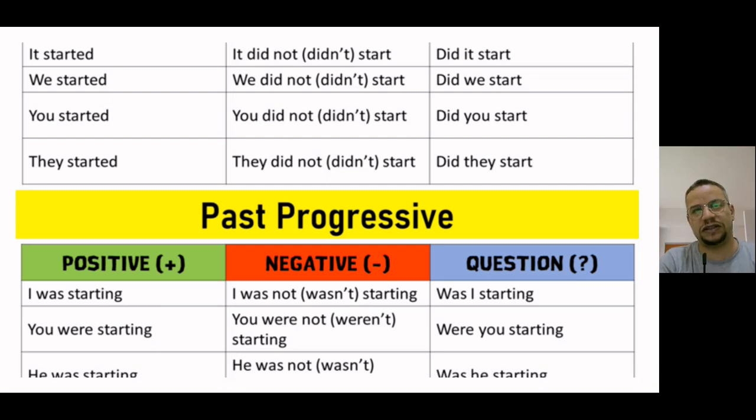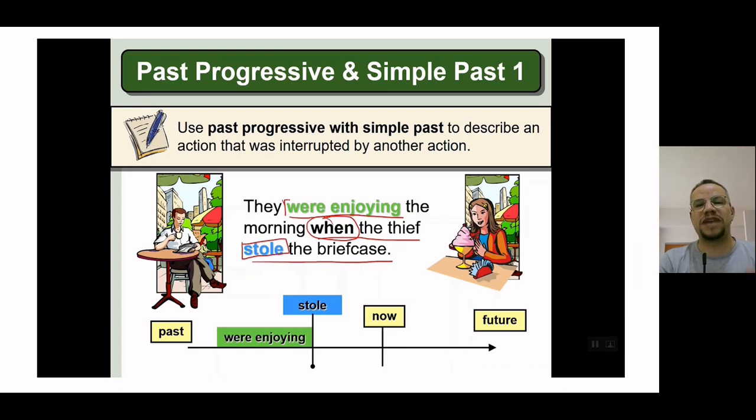Okay, it was starting. Yes, past continuous. Perfect. Good. You were starting. Past continuous too. Yes, perfect. They started. Simple past. Yes, perfect. That's right. You did not start. You didn't start. Past simple negative. Yes, perfect. I was not starting. Past continuous, or progressive, negative. Yes, that's right.